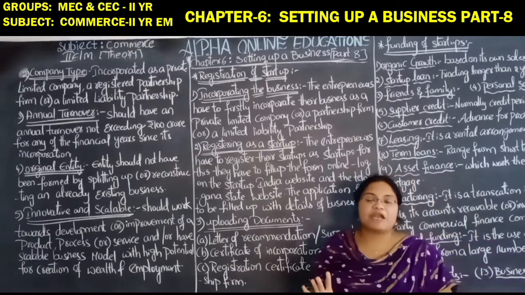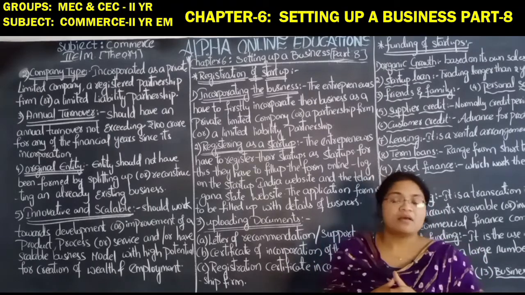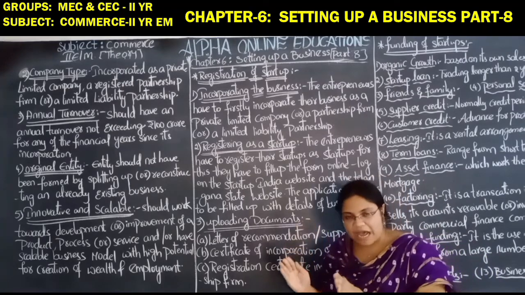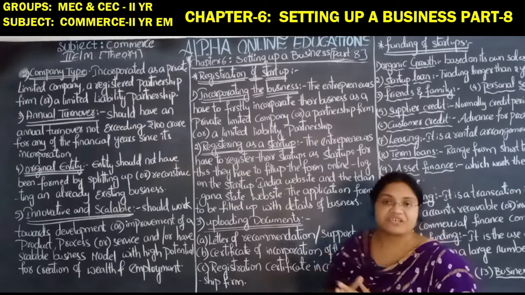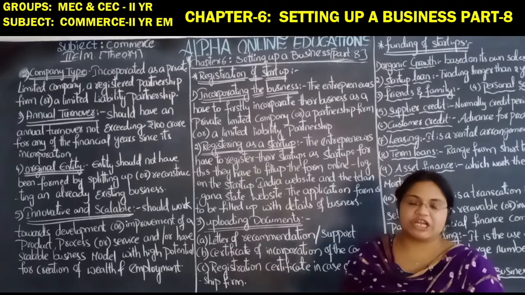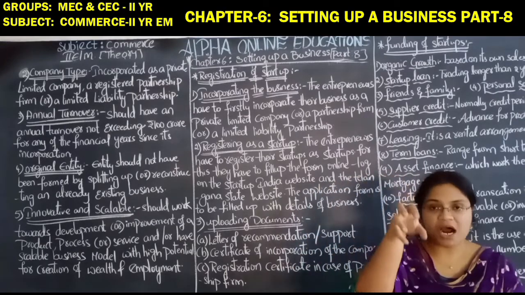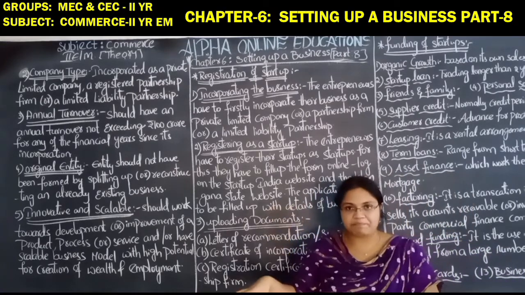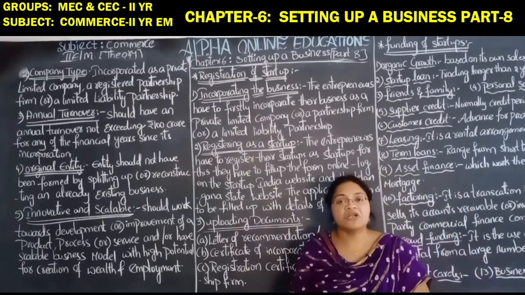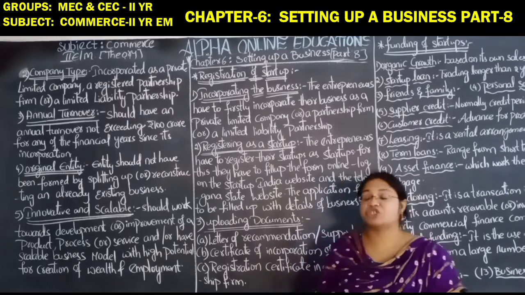The business entrepreneur, in the first initial step, has to incorporate the business as either a private limited company or partnership firm or limited liability partnership. Limited liability partnership means that the partners' personal property is not considered, even if there is a debt or a loss in the firm. Their personal property will not be touched; only the value of the shares will be taken into consideration.